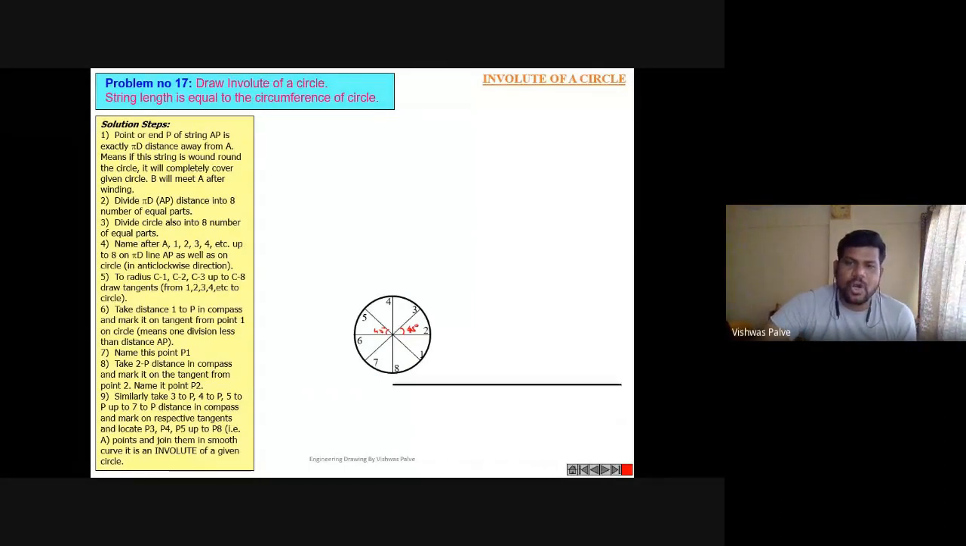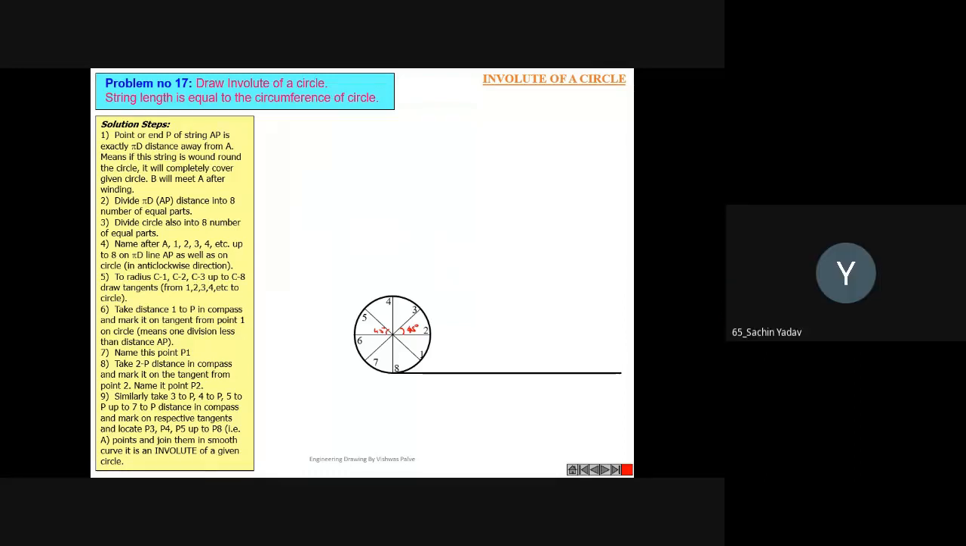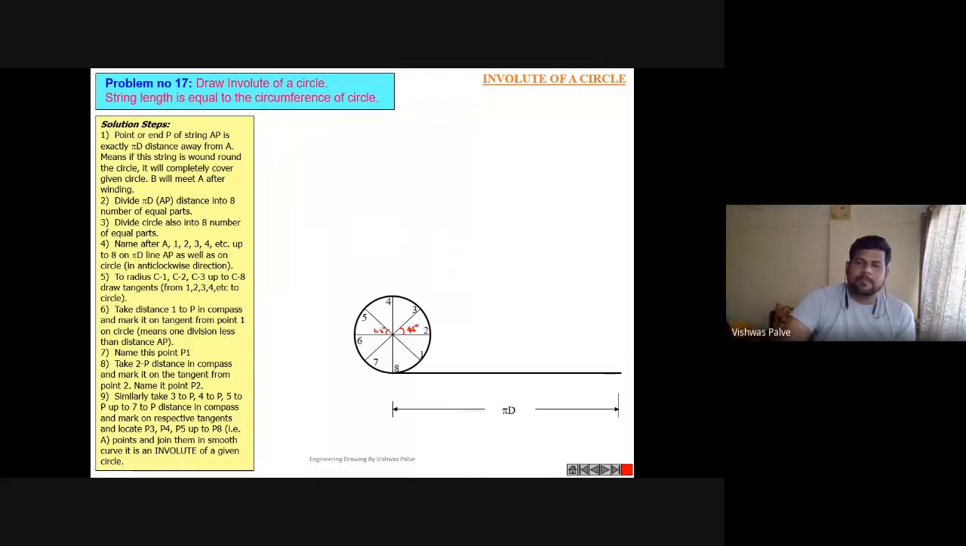From point 8, draw a horizontal line. What will be the length of this horizontal line? Any guesses? Pi d. Yes, the circumference of a circle. So you have to draw a horizontal line from the base point, that is point 8 of the circle, and the length of that line will be pi d. Once you get the line, the next step is to divide it into 8 equal parts.